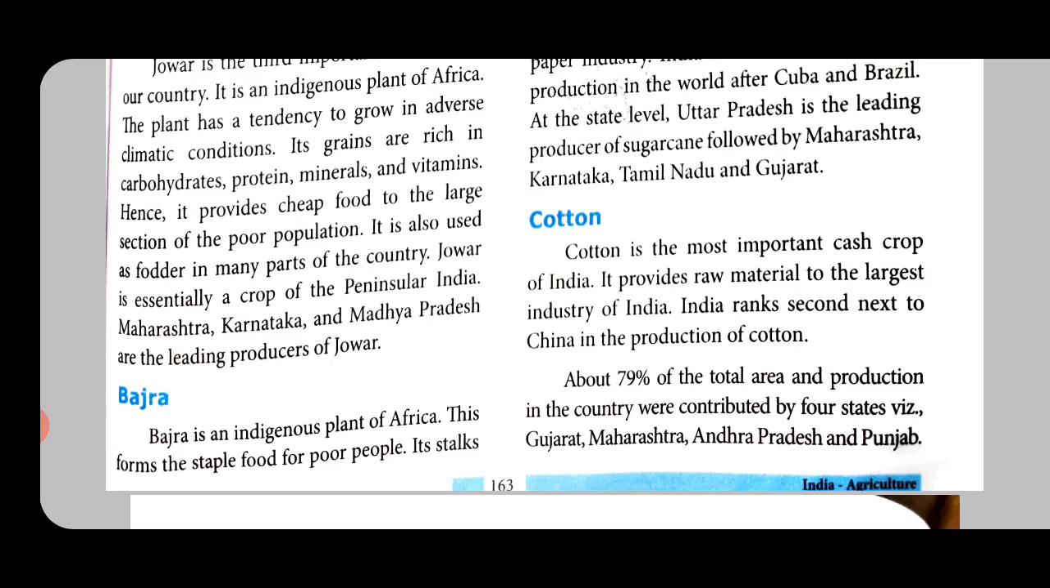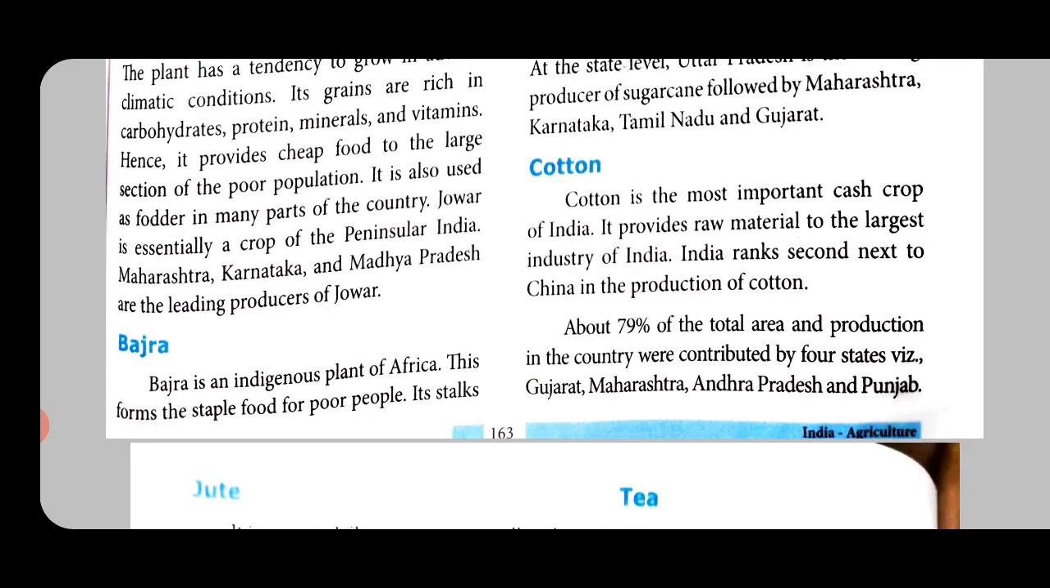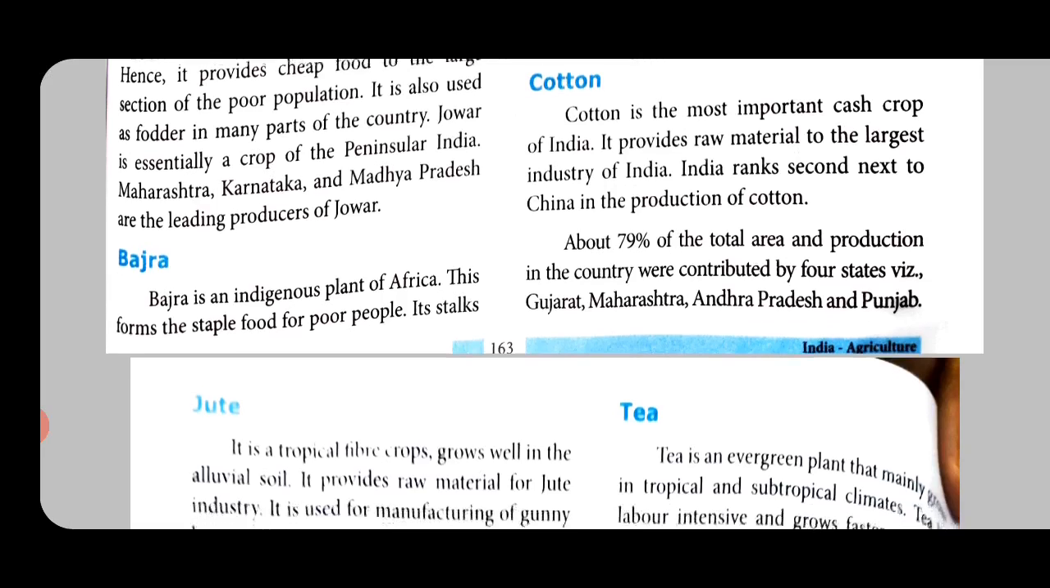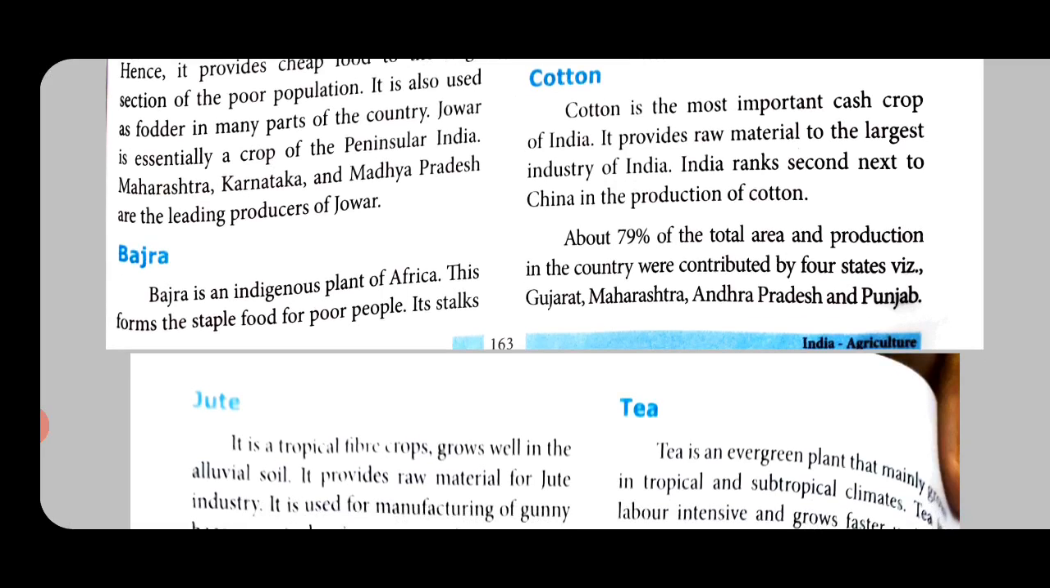Hence, it provides cheap food to a large section of the poor people. It is also used as fodder in many parts of the country. So, fodder is giving food for animals. Jowar is essentially a crop of peninsular India. Maharashtra, Karnataka, Madhya Pradesh are the leading producers of jowar.